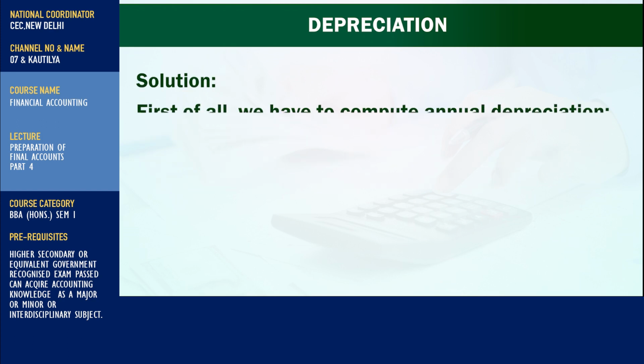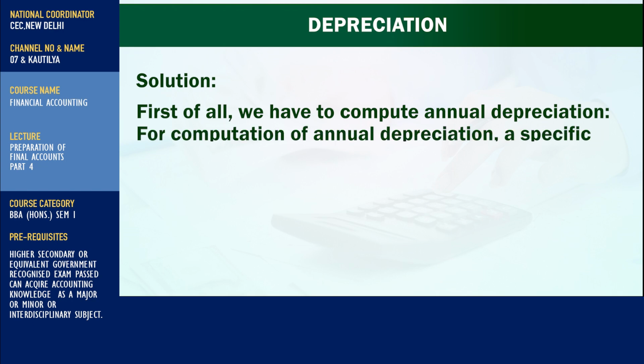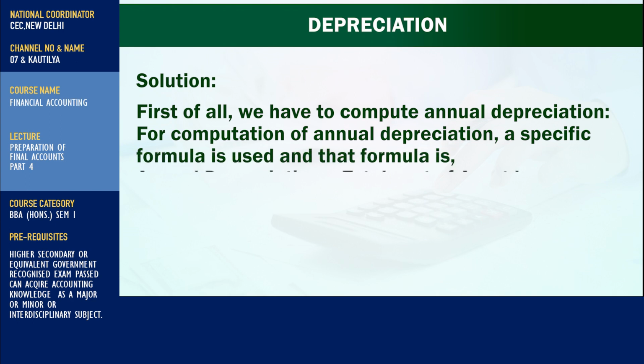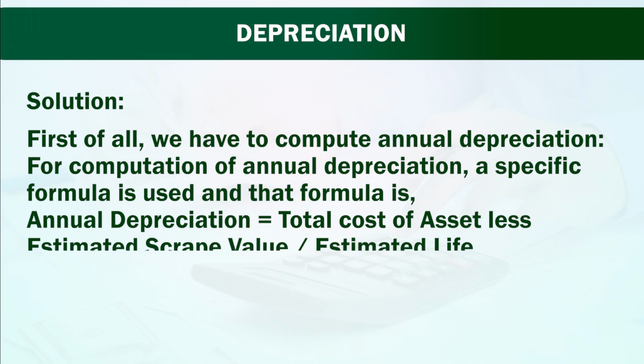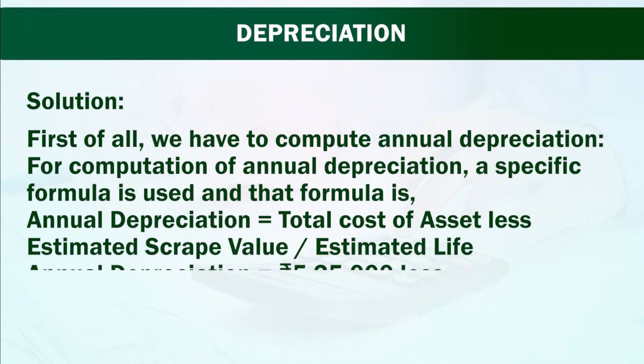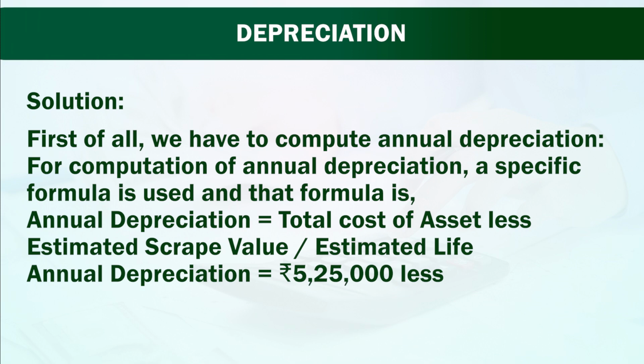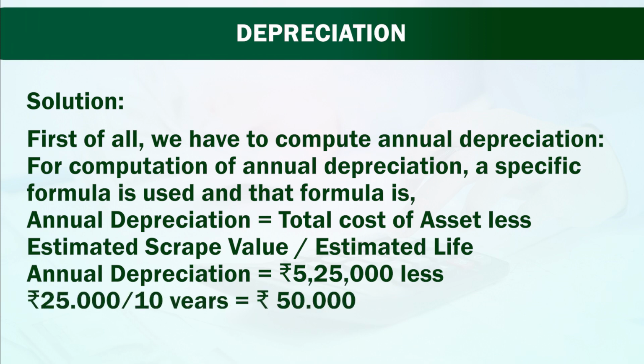First of all, we have to compute annual depreciation. For computation of annual depreciation, a specific formula is used, and that formula is annual depreciation is equal to total cost of assets less estimated scrap value divided by estimated life. In our case, our cost price is rupees 5,25,000, but at the end of the estimated life, we will realize 25,000 rupees. So, that 25,000 is to be deducted, and estimated life is 10 years. Therefore, annual depreciation which we will calculate is of rupees 50,000.